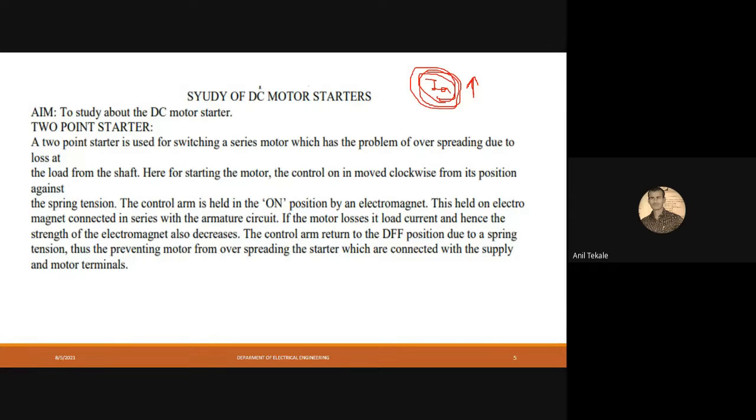And how are we going to limit that current? By adjusting the value of RA, where we are inserting external resistance. So that is the reason why we prefer starters in starting a DC motor. Now, what are the types of starters? There are 2-point, 3-point, and 4-point starters. But for the syllabus, we will just understand the 3-point starter.